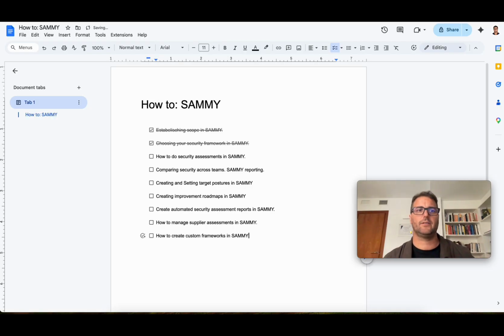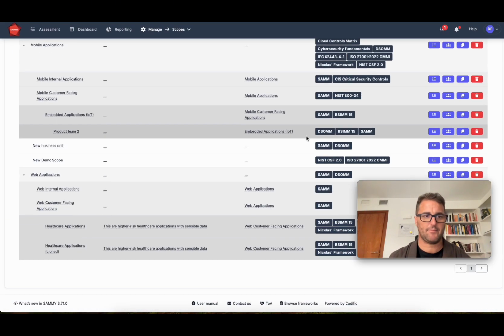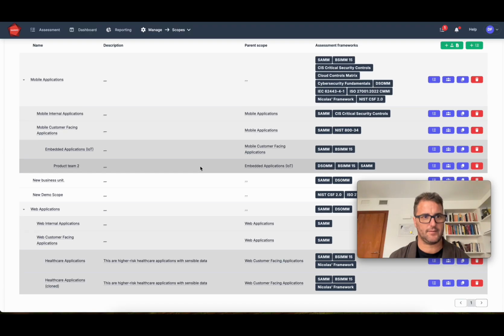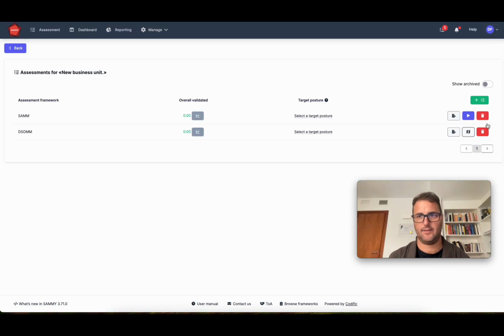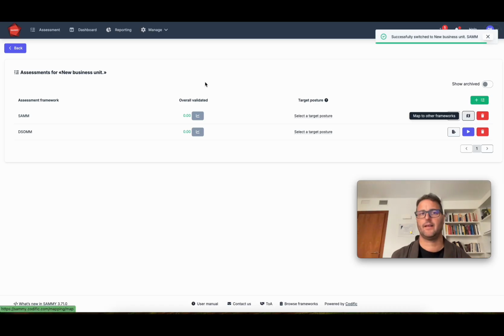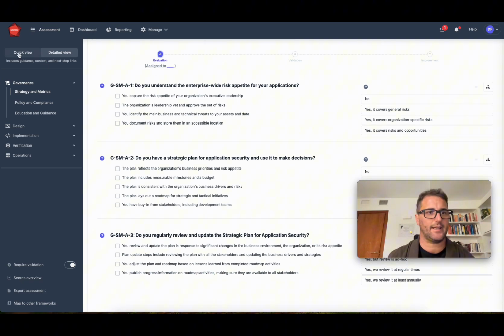All right, so let's say we have selected our scope and we have selected our framework. Now, how do we do the actual assessment? So I'm going to go into the SAM assessment we just created. Let me see, where is my new business unit? Here it is. And we have a SAM assessment here. And I go to assessment screen. Here I have all the questions of OWASP SAM and I can start filling these out.